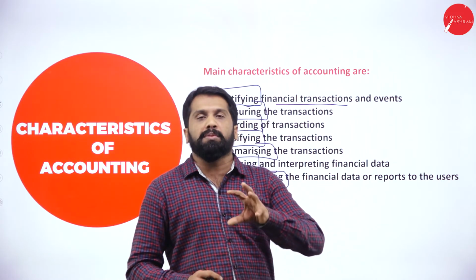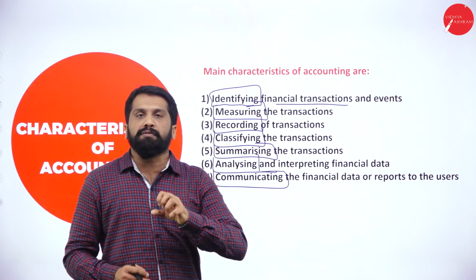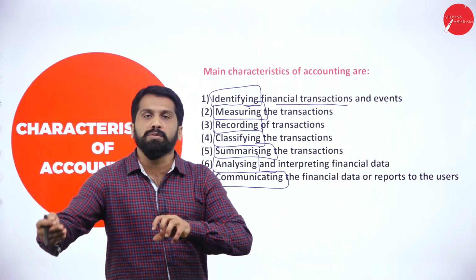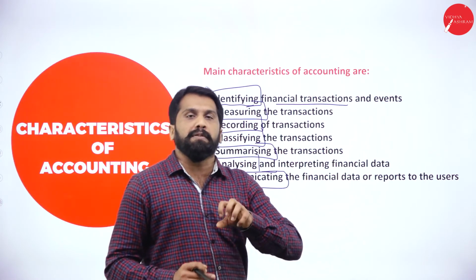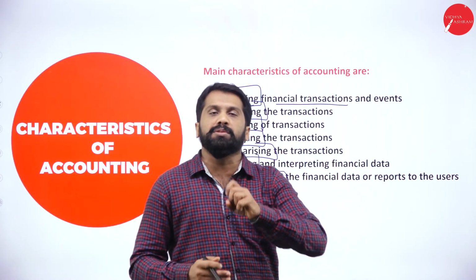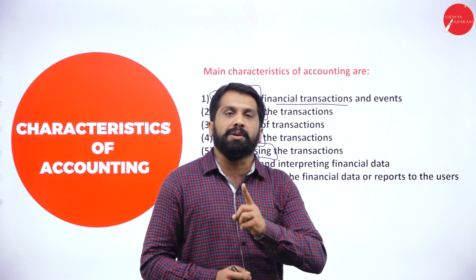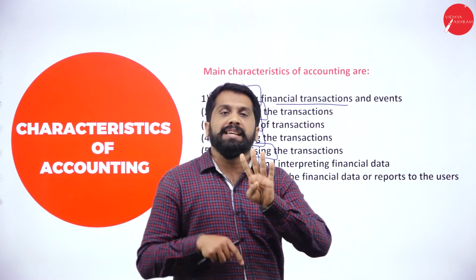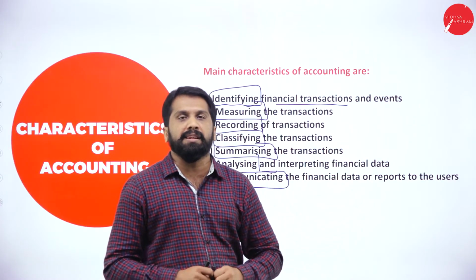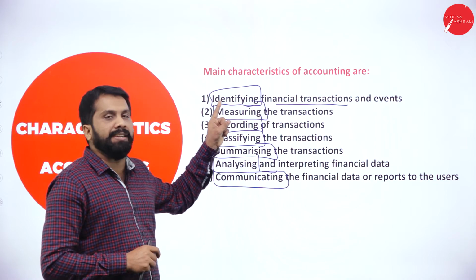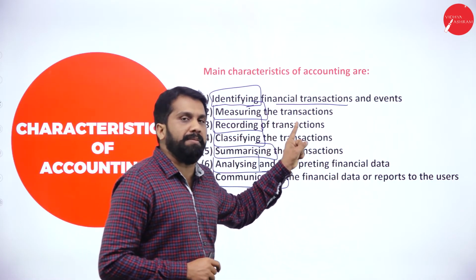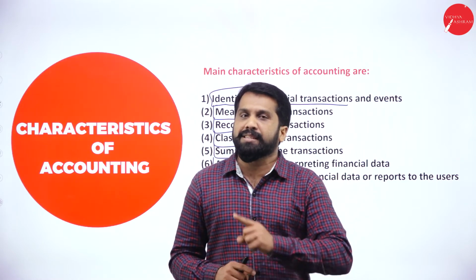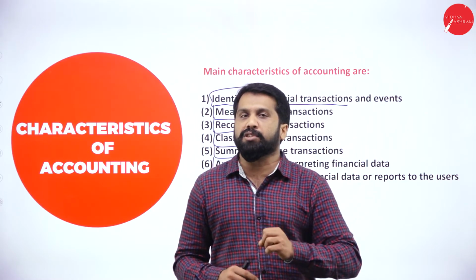They have given almost 50 bills. Out of 50 bills, 10 bills are related to personal household. Now, out of 50, you will separate those 10. You will consider only 40 bills. Why? Because all 40 bills are for XYZ Limited. That is called identifying. Identifying means identifying only which are related to business. Clear? You have done your first job.